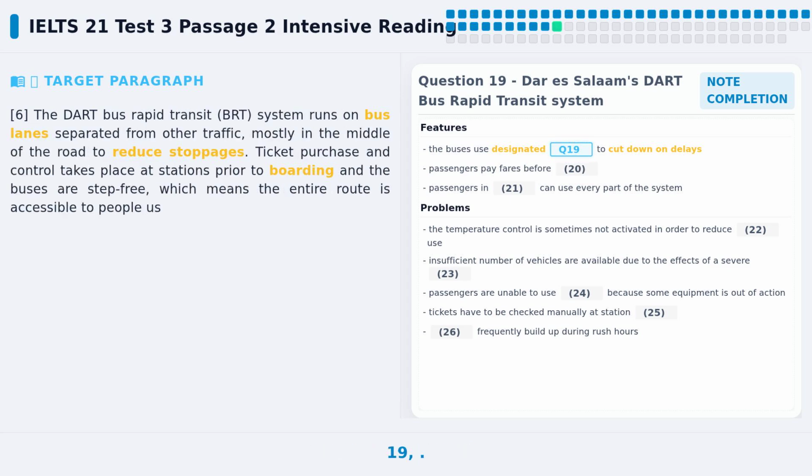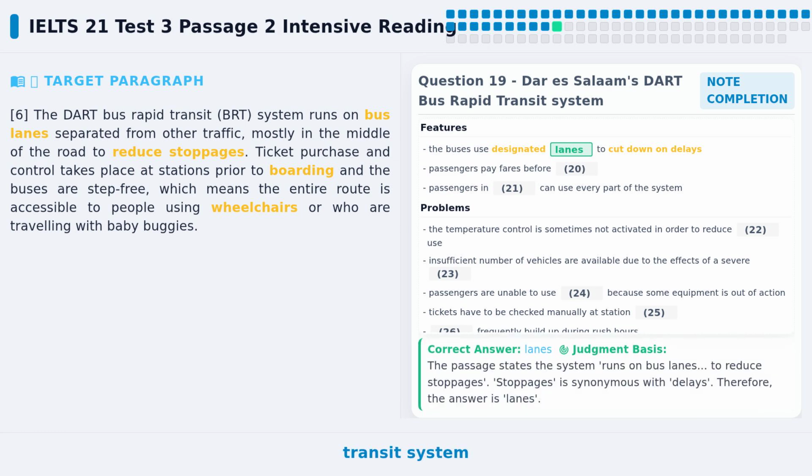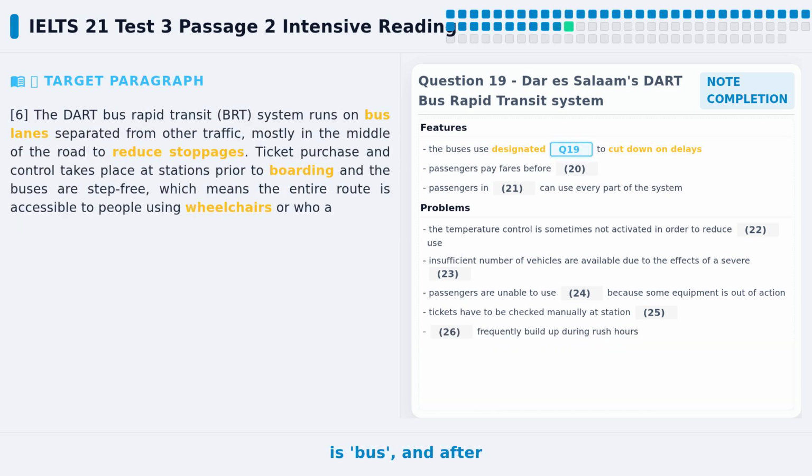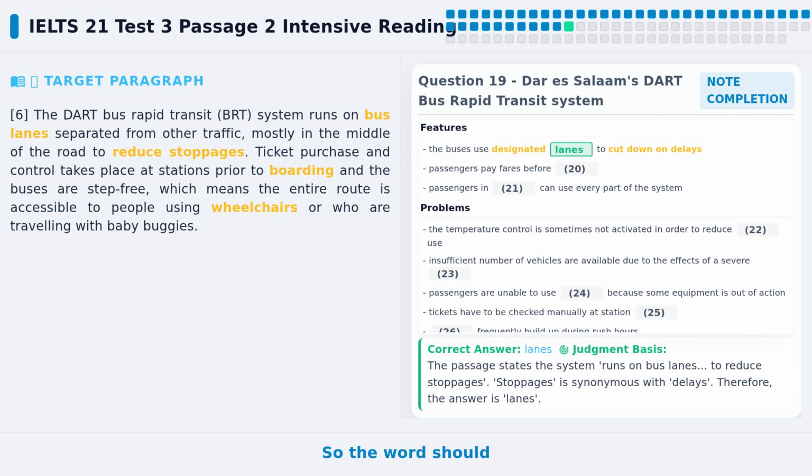Let's look at question 19. The question says the DART bus rapid transit system runs on bus lanes separated from other traffic. The blank is after bus, so we need a noun. Before the blank is bus, and after it is separated from other traffic. So the word should mean lanes and it should be plural.